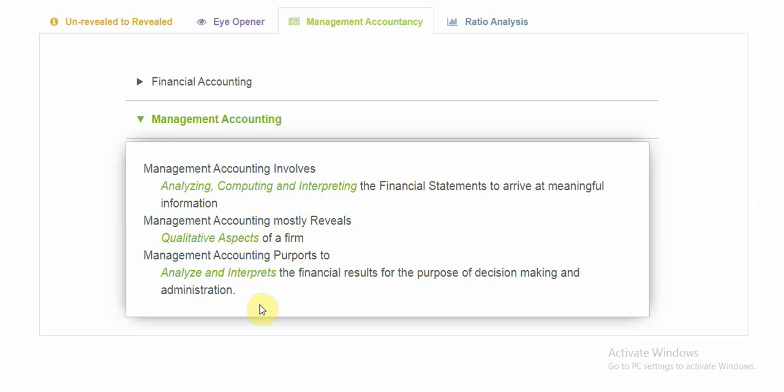There are so many uses for different purposes. We use management accounting, but the main purpose is that we want to make a decision. So to make that decision we use different tools and techniques like ratio analysis and all of that to analyze and interpret financial statements to get a decision or to understand the company better. So that is management accounting.